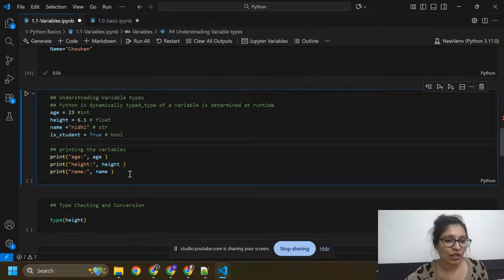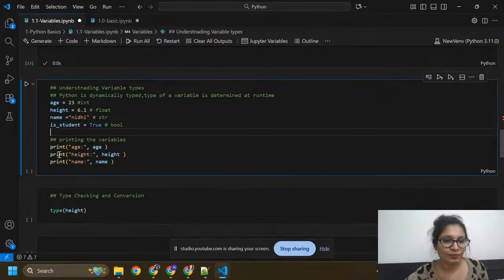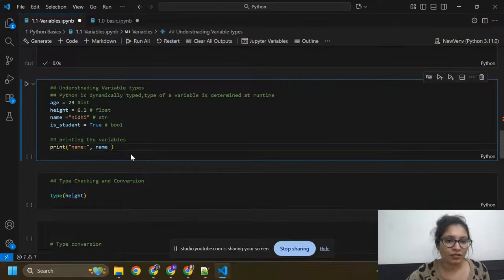Now I am going to print. I'm not going to print for every line, I'm just going to print for name. Now I am going to check its type.